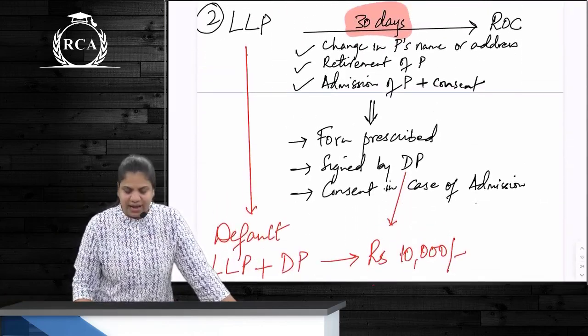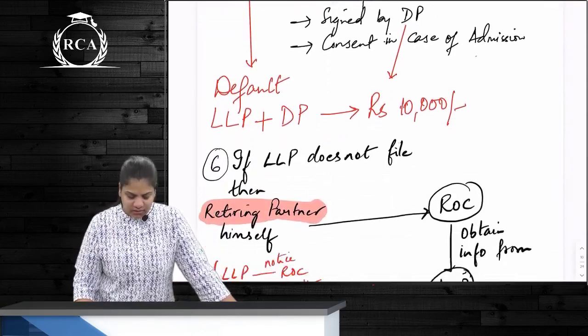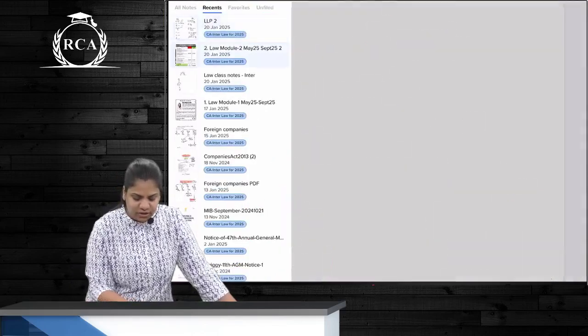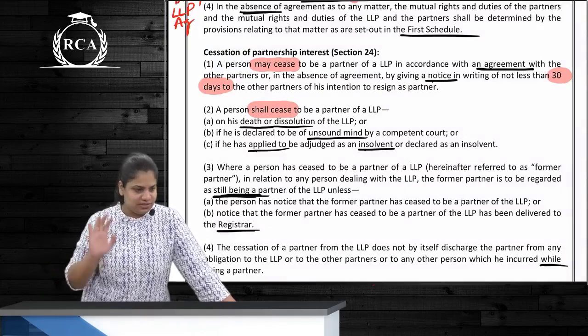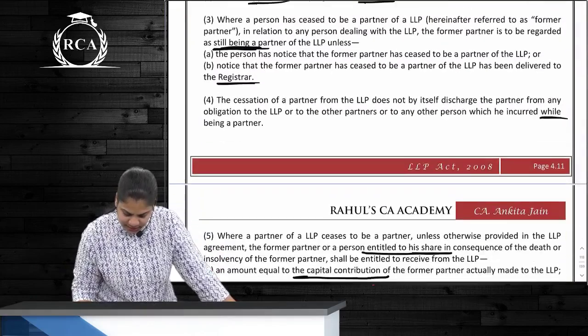Admission, if it is happening, then his consent is also required, and if it is not filed, then there is a default. Correct? For the retiring partner we will see two sections, the upper one and this one below. Not remembering the number, so this is fine. Okay, clear? Did we cover all the points here?